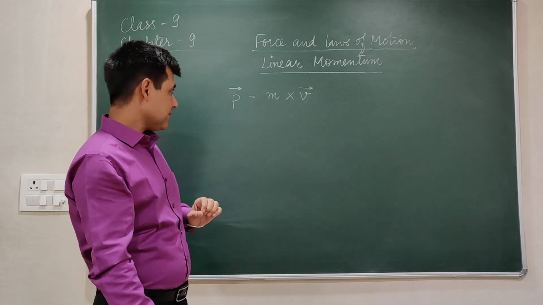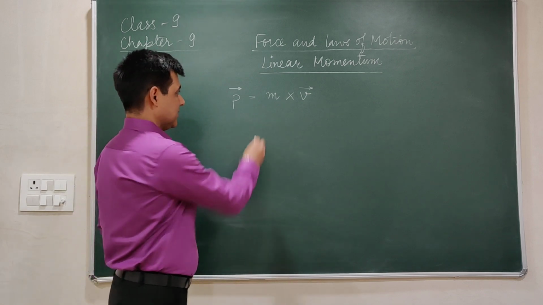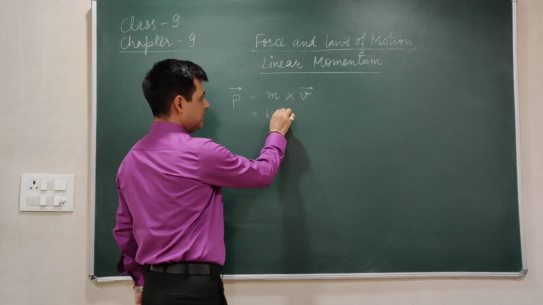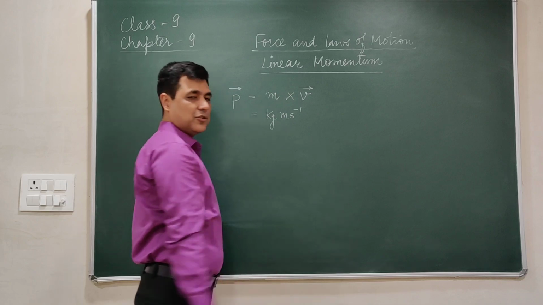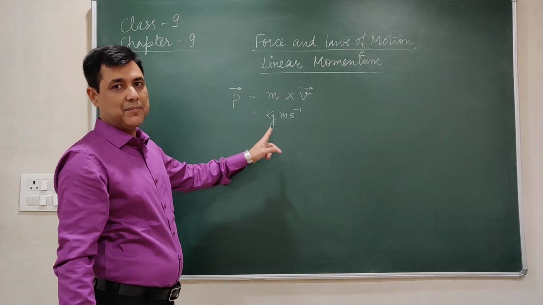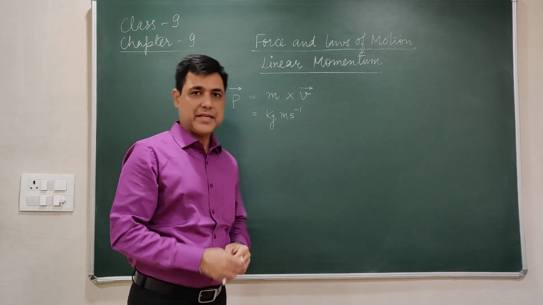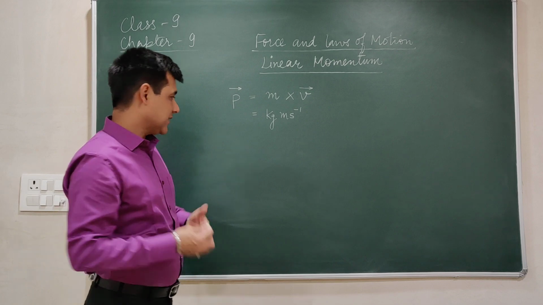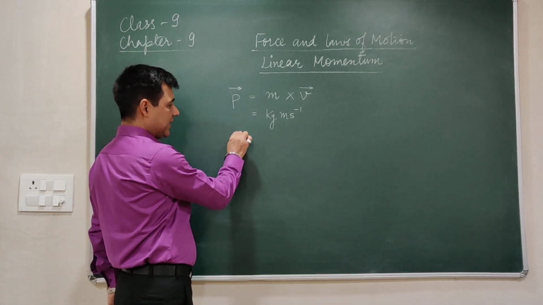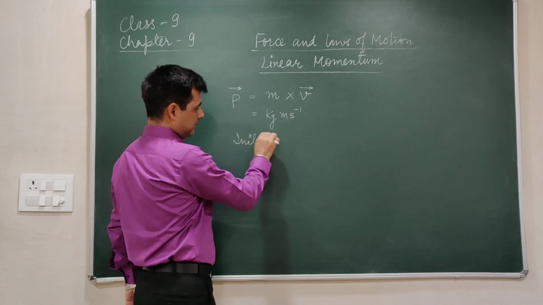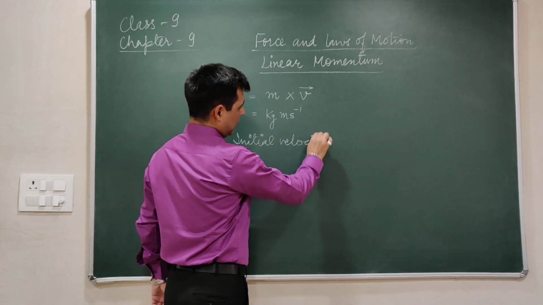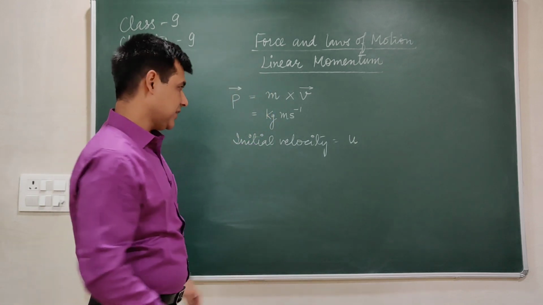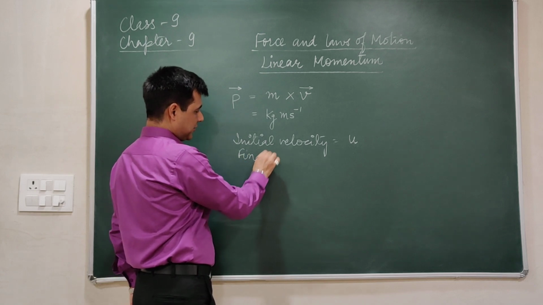As far as the SI unit is concerned, the SI unit of mass is kilogram, velocity is meter per second. So the unit of momentum is kilogram meter per second. Kilogram meter per second is the SI unit of momentum. Now, let us have an example. For example, an object is moving with an initial velocity u, and after some time its velocity changes to v, that is its final velocity.